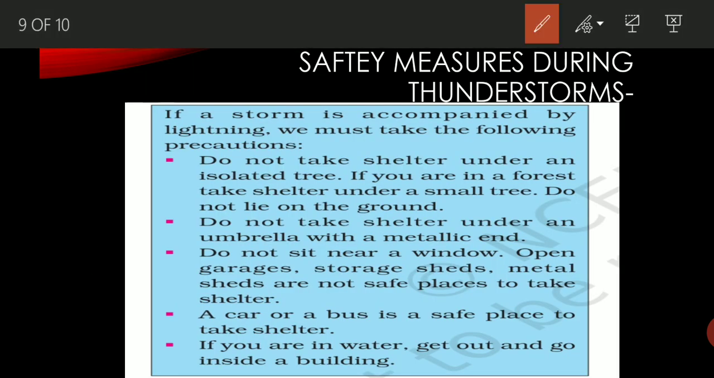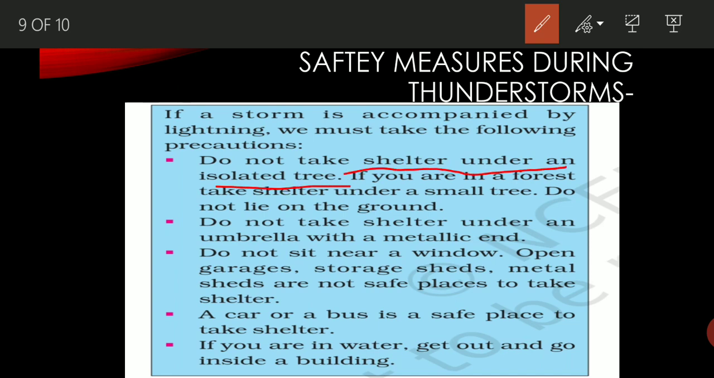Now, there are some safety measures given. Let's study about that. If the storm is accompanied by lightning, we must take the following precautions. Do not take shelter under an isolated tree. If you are in the forest, take shelter under a small tree. Do not lie on the ground. Students, why should we not take shelter under an isolated tree?